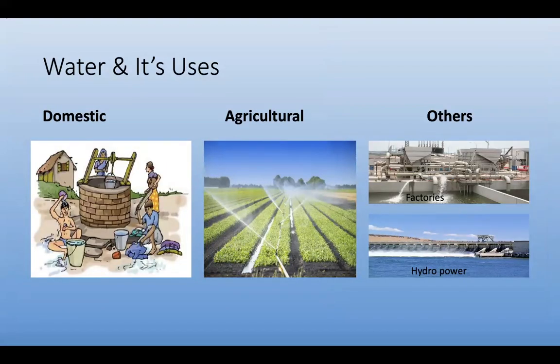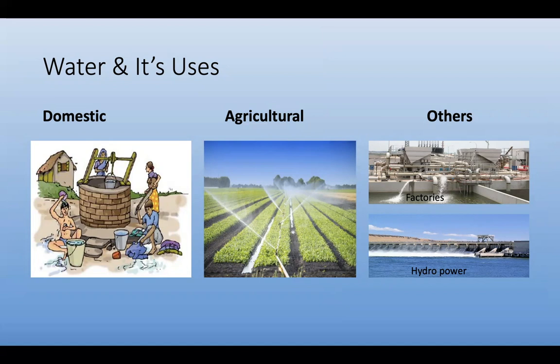Water and its uses. There are three ways of using water. One is the domestic way, the agriculture way, and others. The first one is the domestic way. Domestic use of water means for drinking, cooking, washing, laundering, and other household functions, and fire protection and street cleaning, schools and other public places and buildings cleaning.